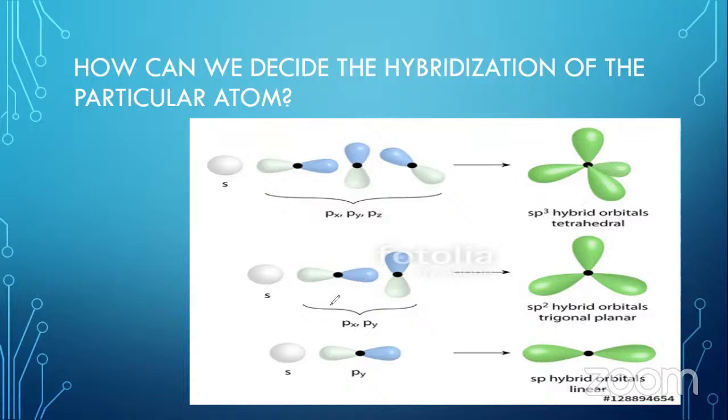If it has 3 repulsion units, it is coming from sp2 hybridization. And if it has only 2 repulsion units, you mention that the hybridization is sp. That way, you can identify the hybridization going on at that particular atom.